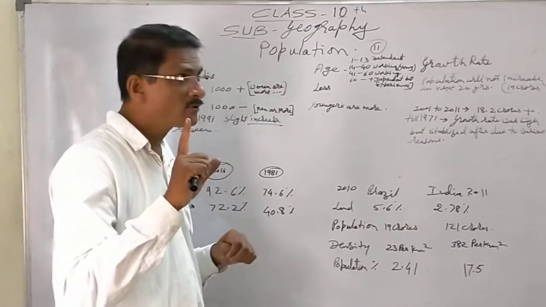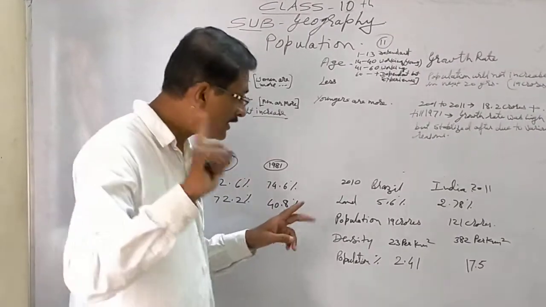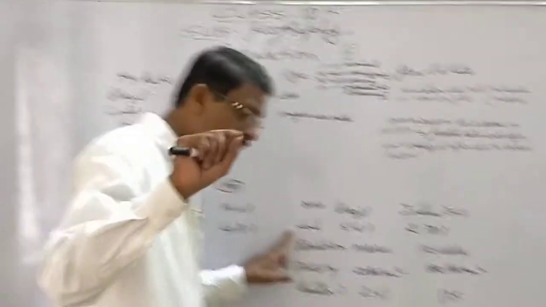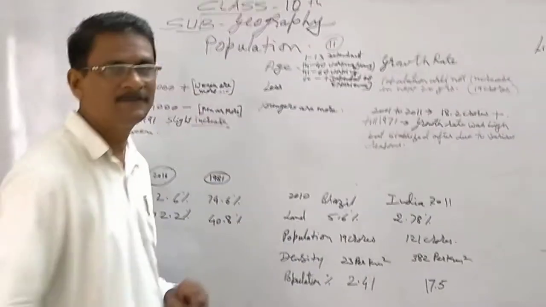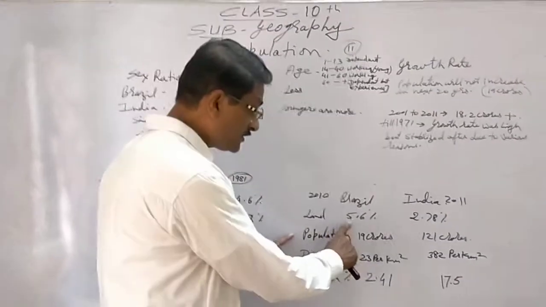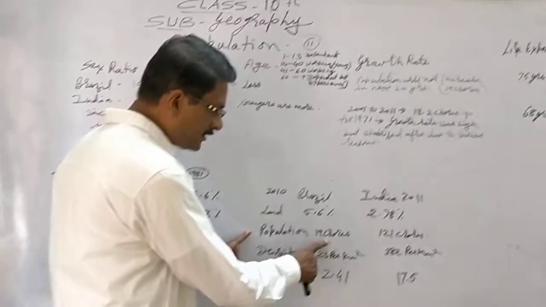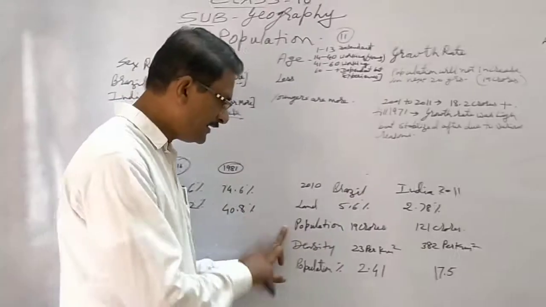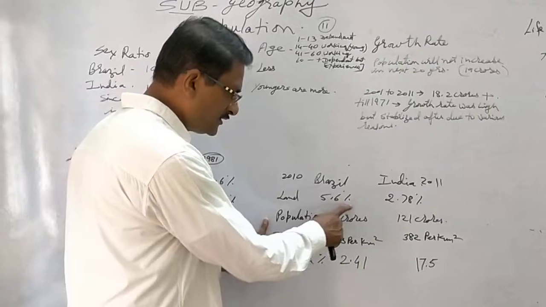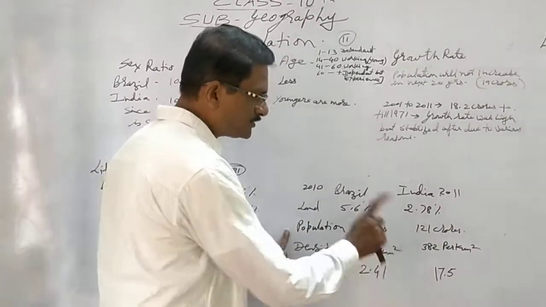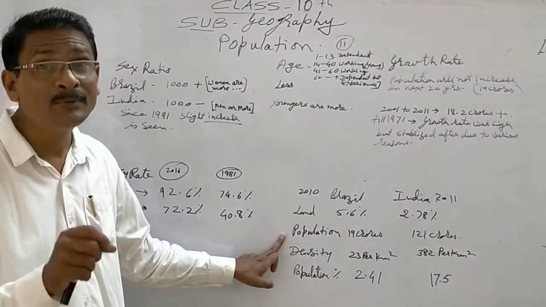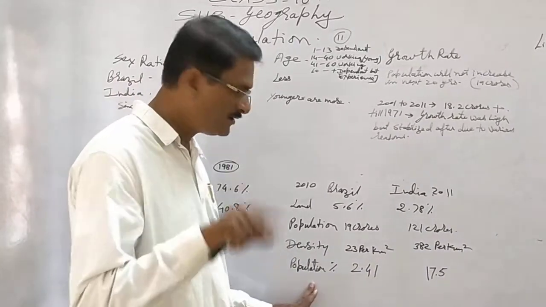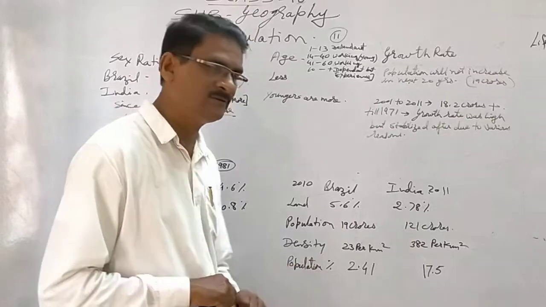in 2010, in Brazil, the land Brazil occupied of the world was 5.6%. But in 5.6% of the land, it had only 19 crore of the population. Density, 19 crore in 5.6% is 23 per square kilometer. Just 23 per square kilometer. And the population of the world comparatively is 2.4%.